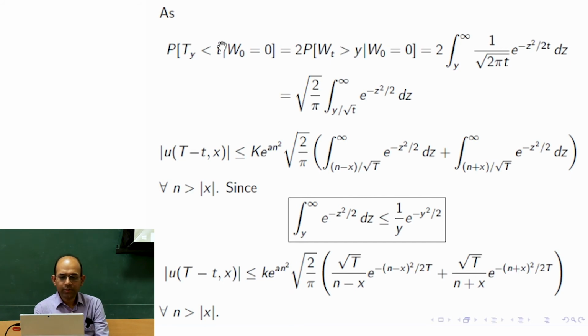As T_y is less than small t, this probability is equal to 2 times... This result is obtained from the reflection principle, that T_y is less than small t. What does it mean? That before time t, the Brownian motion hits y. So that probability is the same as 2 times the probability that W_t is more than y.